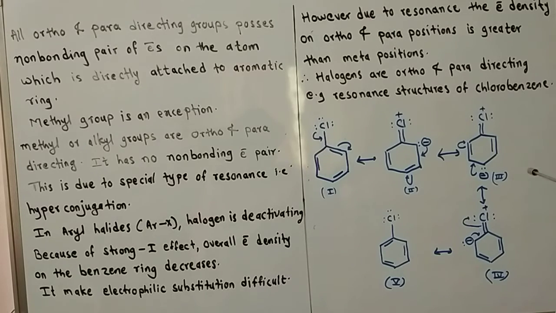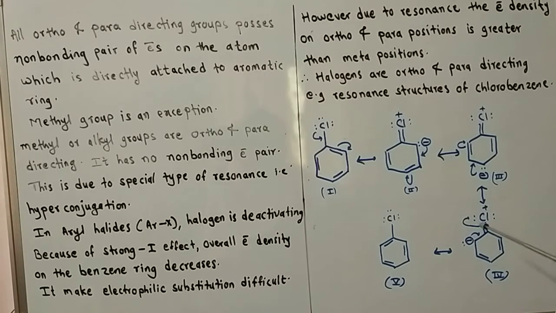So we get the third structure where the para position carries the negative charge, and the bond is shifted between these two carbon atoms. The other bond positions remain as they are, and the chlorine atom, hydrogen and carbon atoms remain as they are; only the delocalization of electron pairs occurs, so those are the